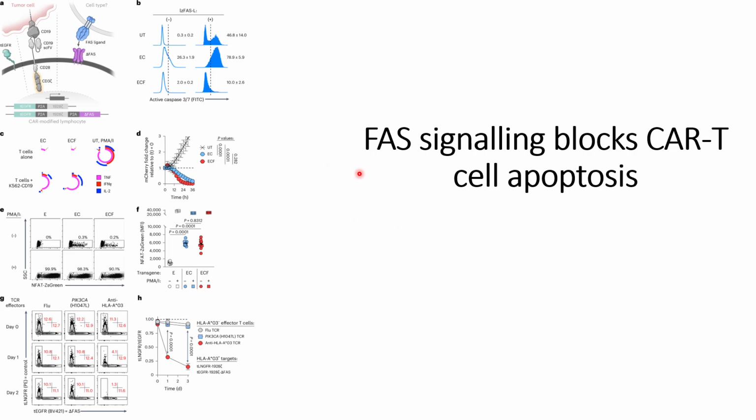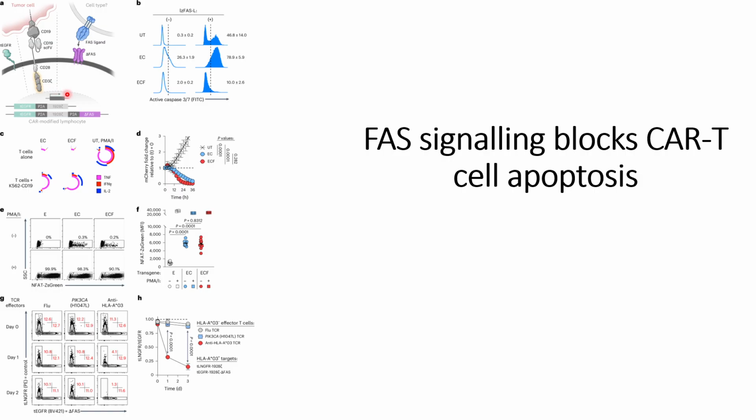In this video, we will discuss the results that show that FAS ligands or FAS signaling block the CAR T cells' apoptosis. In order to check the effect of FAS on the CAR T cells, they developed two different kinds of CAR Ts. One has the intracellular domains that can trigger apoptosis, and the other does not have FAS, or does not trigger apoptosis once it interacts with the FAS ligand.